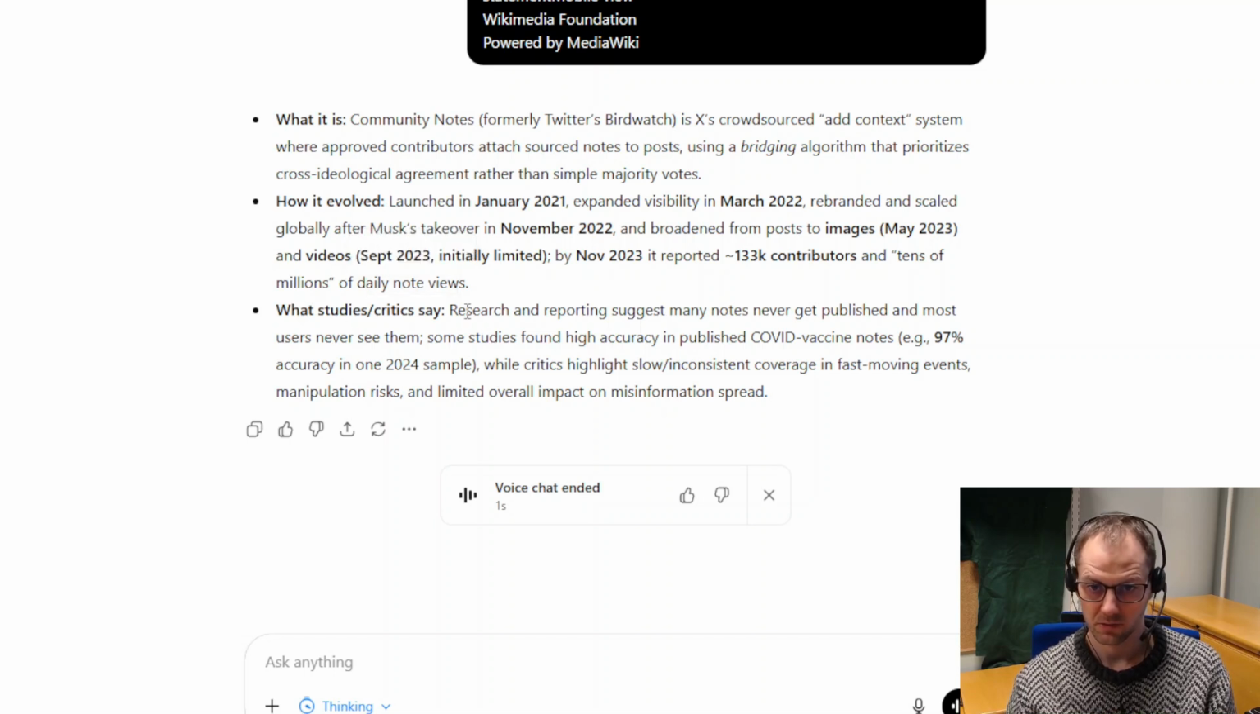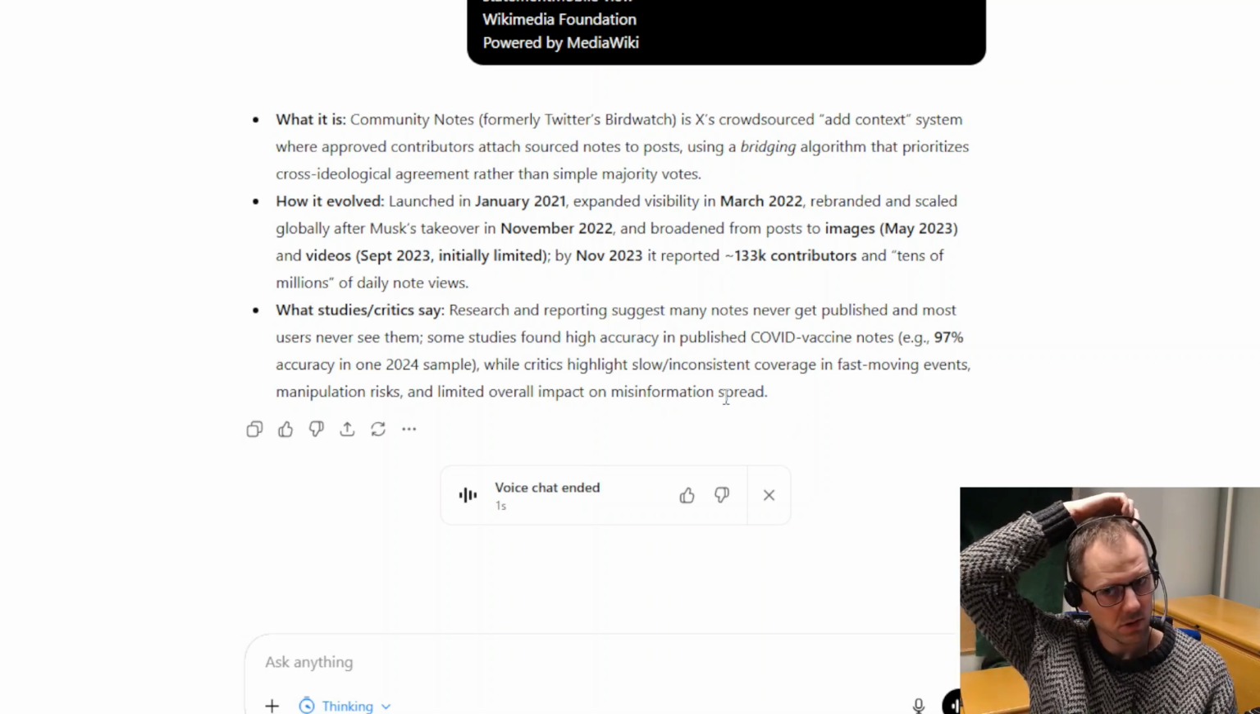And some studies and critics say that there are problems with this system, that many notes never get published and most users never see them. However, some studies found high accuracy in the COVID vaccine notes, for example, 97% accuracy in one 2024 sample. But some critics highlight slow and inconsistent coverage in fast-moving events, manipulation risks, and limited overall impact on misinformation spread.